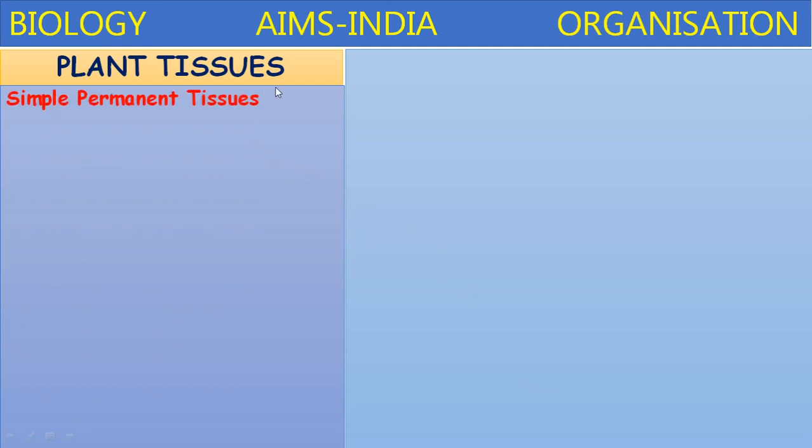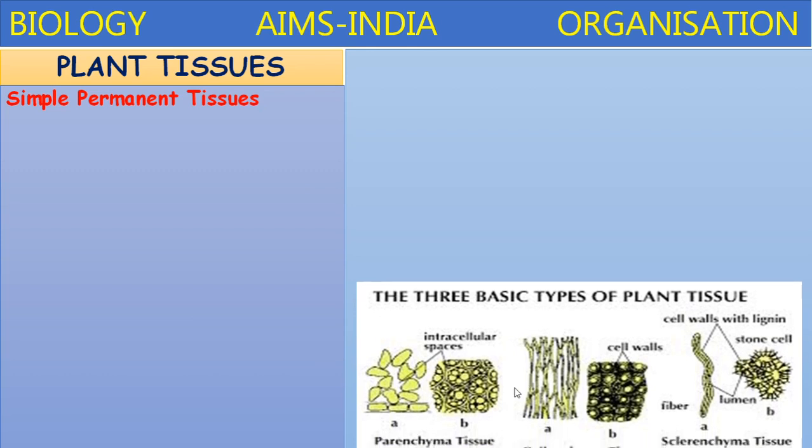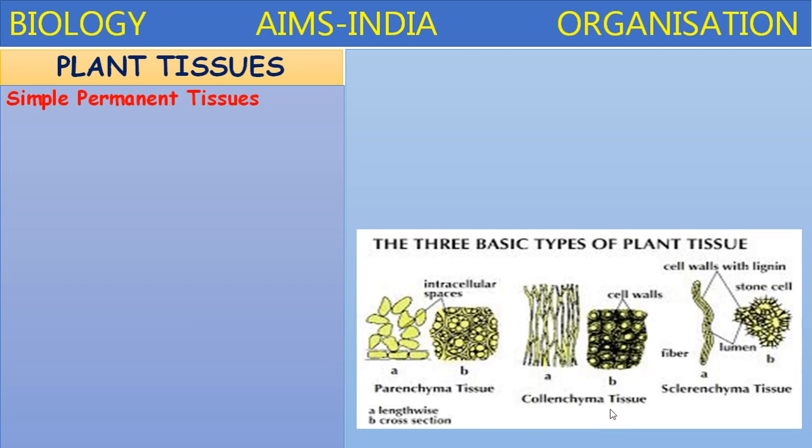Next, the plant tissues are further classified. The permanent tissues are classified into simple permanent tissues and complex permanent tissues. Simple permanent tissue includes parenchyma, collenchyma, sclerenchyma. These three are basic types of plant tissues. Simple permanent tissue, first parenchyma tissue.